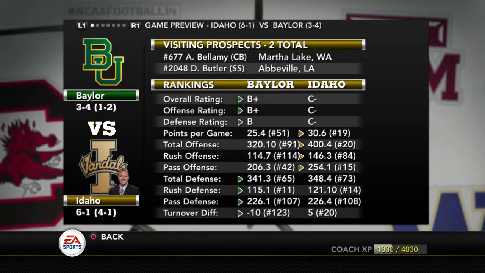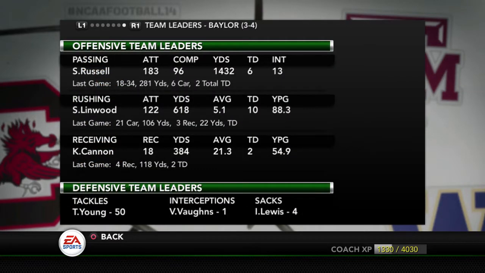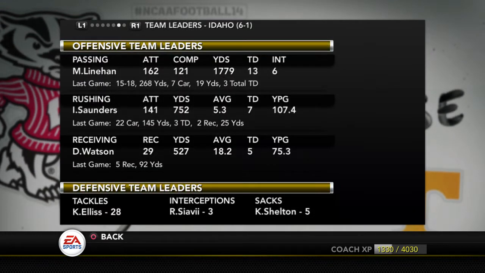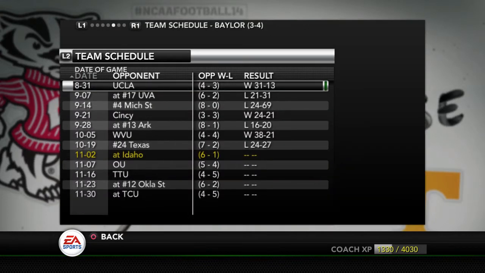Obviously, Idaho doesn't have a very good defense anyways, and Baylor has all these Big 12 athletes we're going to have to try to stop, and Baylor's a very pass-heavy offense. Now, that being said, as you'll see here, Seth Russell hasn't had the best season. He's got over 1,000 yards, coming up on 1,500, but 6 touchdowns to 13 interceptions. He's got over a 2-to-1 interception to touchdown ratio, which is not good, while Matt Linehan is the opposite.